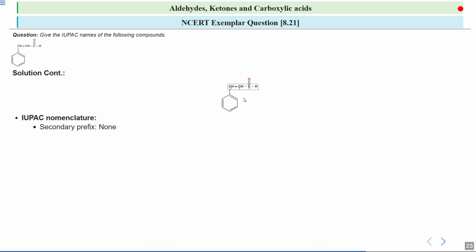So first we will see the secondary prefix. If I talk about the secondary prefix, there is no secondary prefix in this case, so the secondary prefix is none over here.